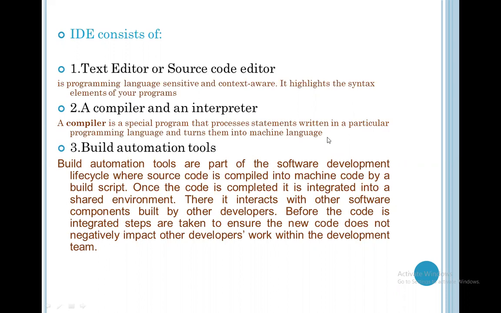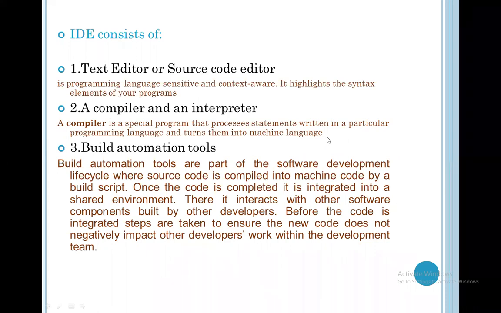Compiler means what? If you write a program of 10 lines, all 10 lines are converted into machine language, and all the errors of the 10 lines are denoted by the compiler at the same time. This is called the compiler. It means the whole 10 line program is converted into machine language.